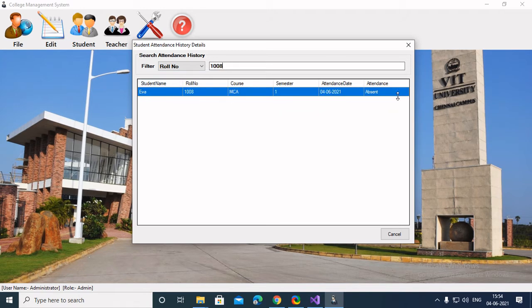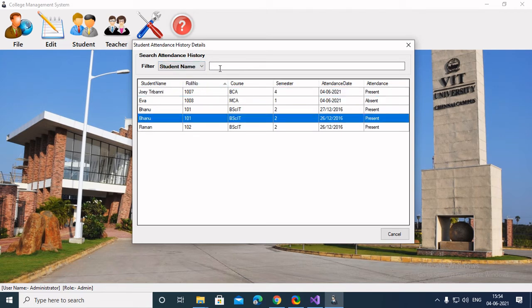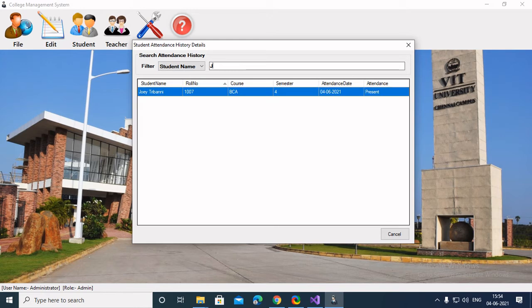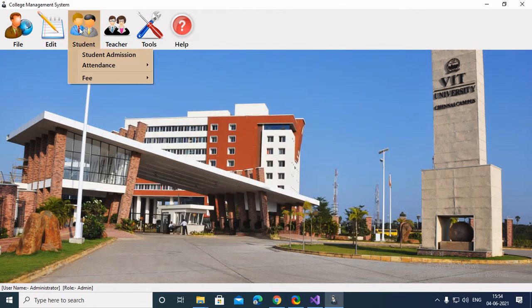Eva was absent here, and as you can see it shows the timing of all the dates. As you can see, Bhanu here was present on 26th, on 27th. So basically it gives all the details, and also you can search by the name. So that's it about the attendance of the students.